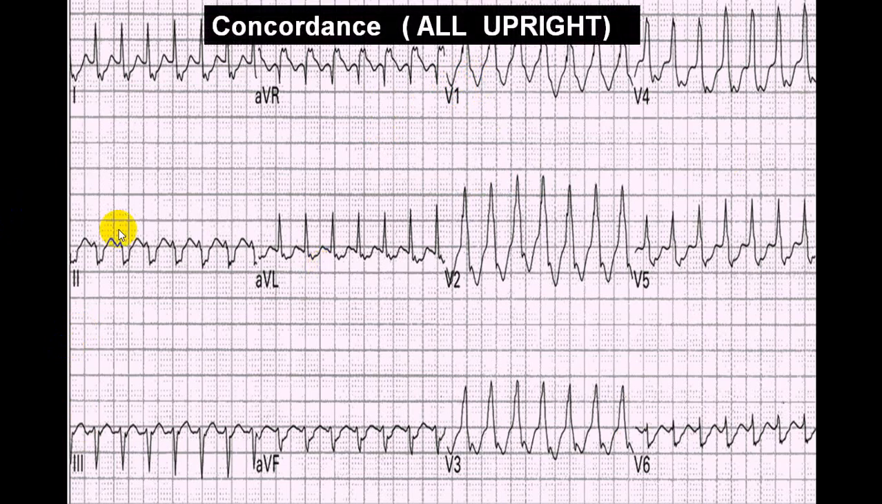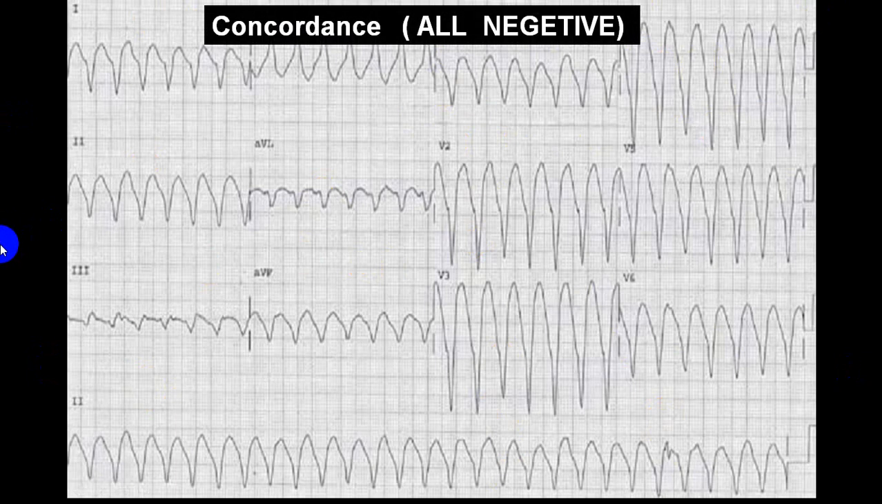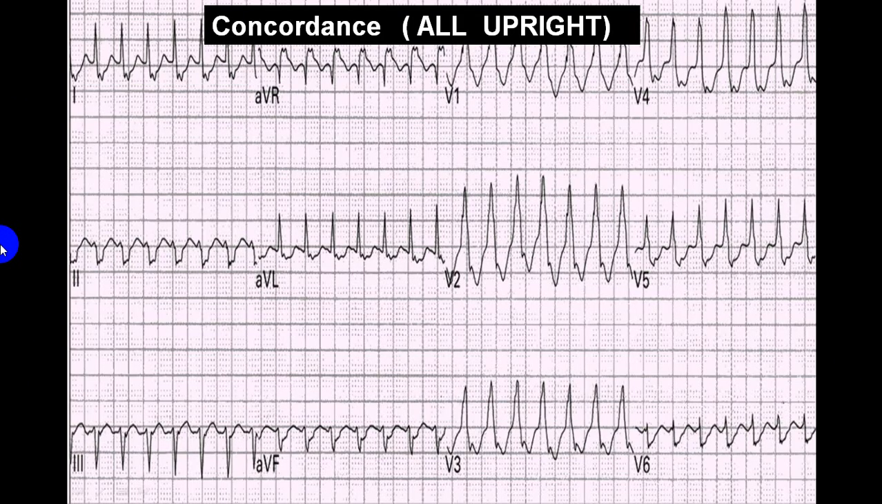And we use what we call concordance. If you look in V1, V2, V3, V4, V5, V6, all are positive. So this is called positive concordance. All are upright. You look here, all are negative, V1 to V6. Here we look only at one criteria, that is in the chest leads only. We don't look at the limb leads. This is the criteria for V1 to V6. All are negative. This we call a negative concordance. And this we call a positive concordance. So if this is seen, almost we say that it is strongly in favor of VT.